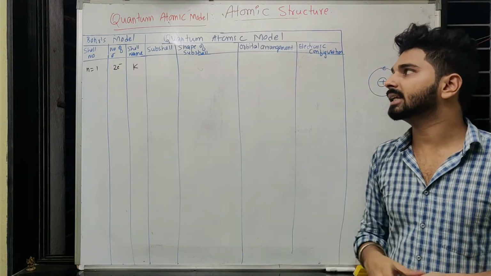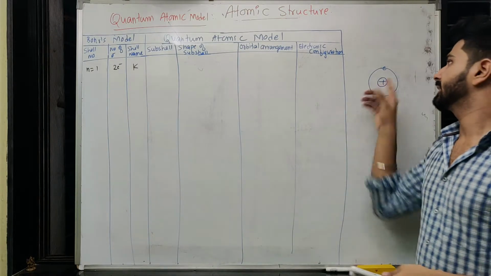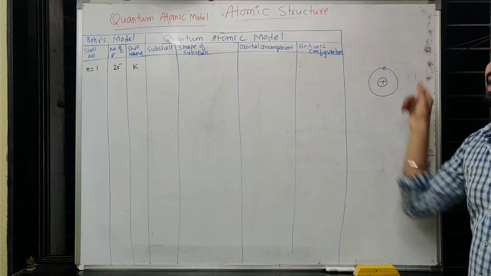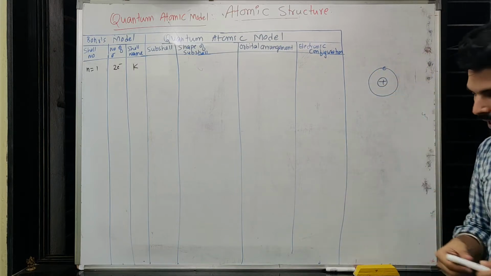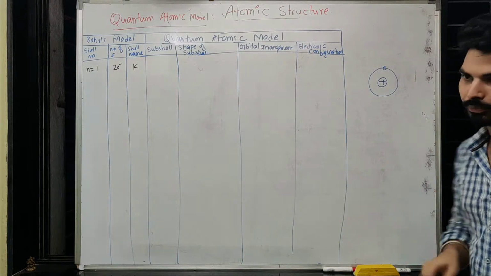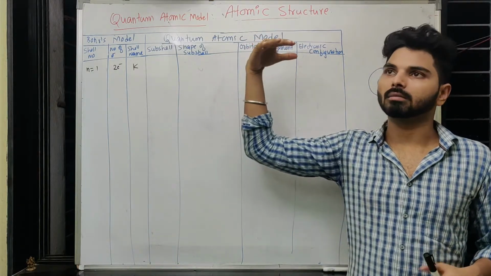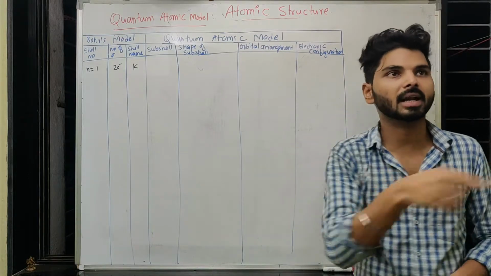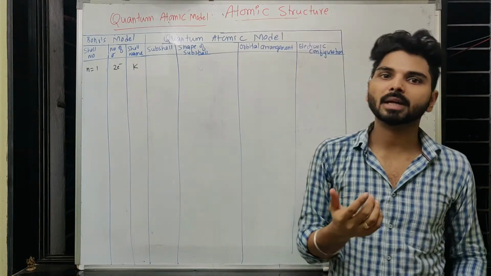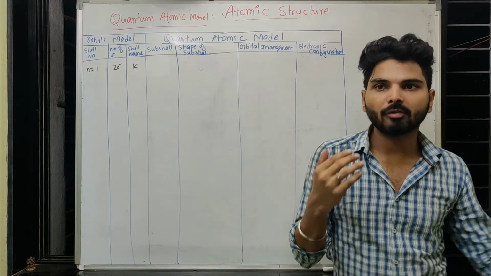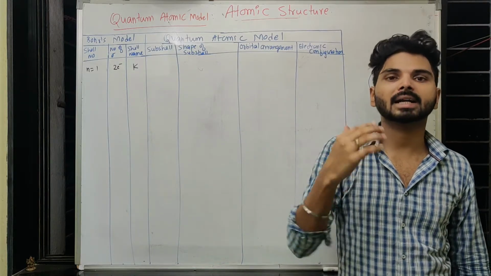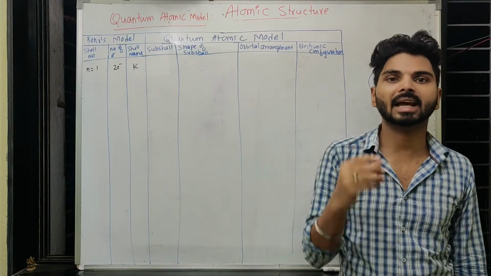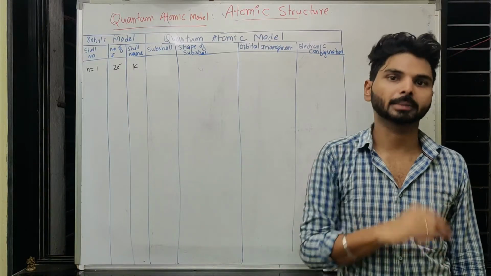But when I understand that in terms of the quantum atomic model, then the electron is moving fast and it is like a wave. If it is like a wave, then what happens? It must be present everywhere. For example, if light waves are traveling, we cannot say that light is present at some location. We say that light is present in the entire room. What does that mean? It means that a wave can be said to be present in multiple locations. That means it is present in some volume rather than at some particular location.